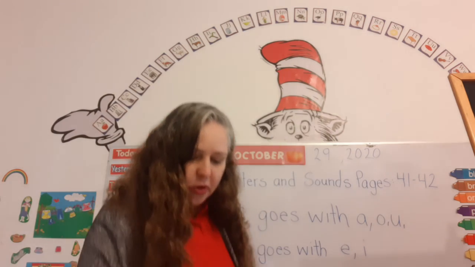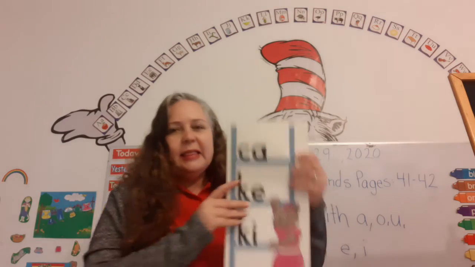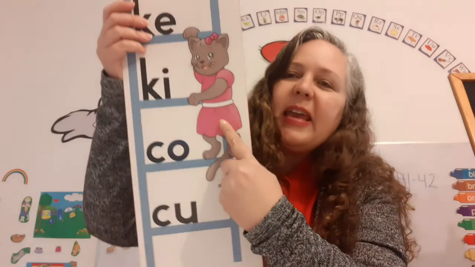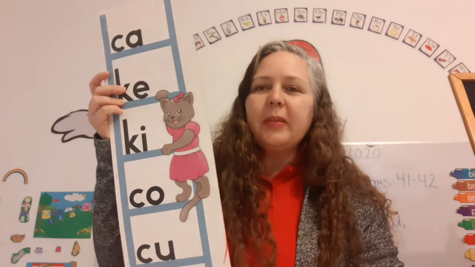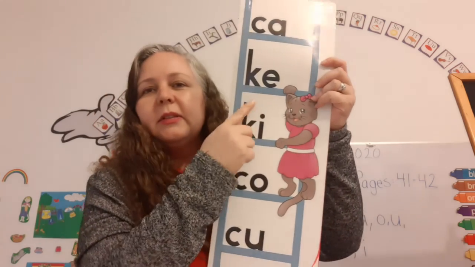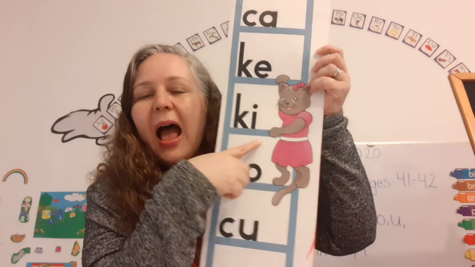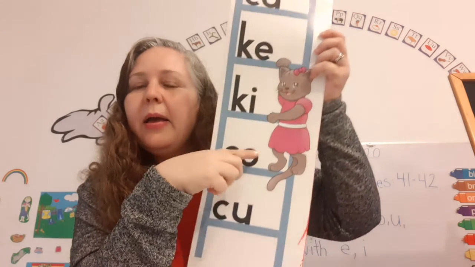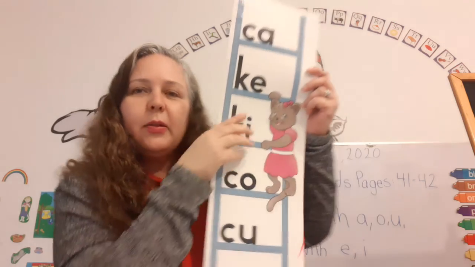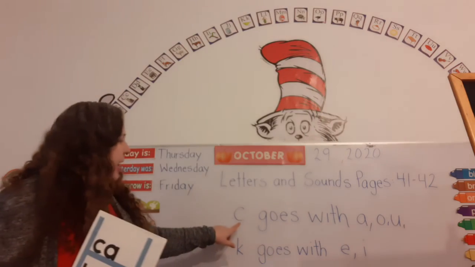Now, I want to tell you something. Let me show you this blend. This is Kathy Cat. And you can spell Kathy with the cat. But look what I wrote on the board.